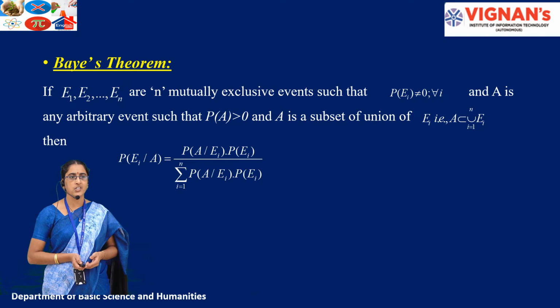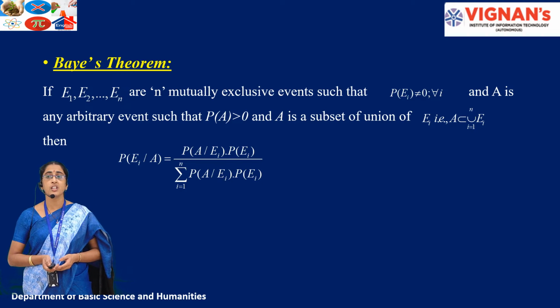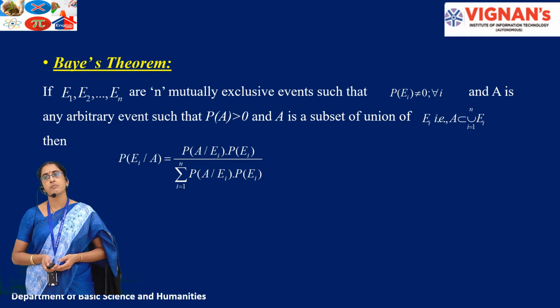A statistician, Bayes, has introduced the Bayes theorem based on mutually exclusive events and an arbitrary event, also considering this conditional probability.